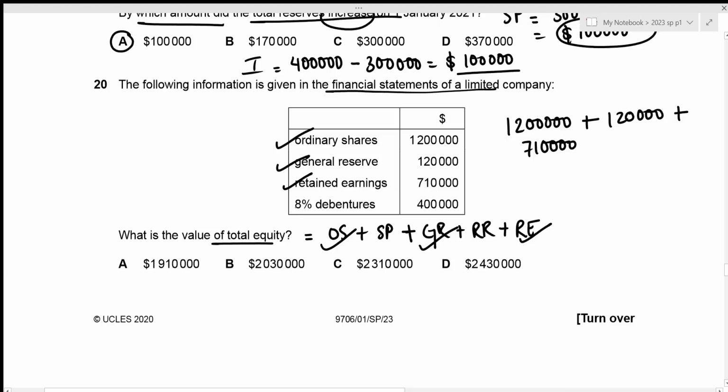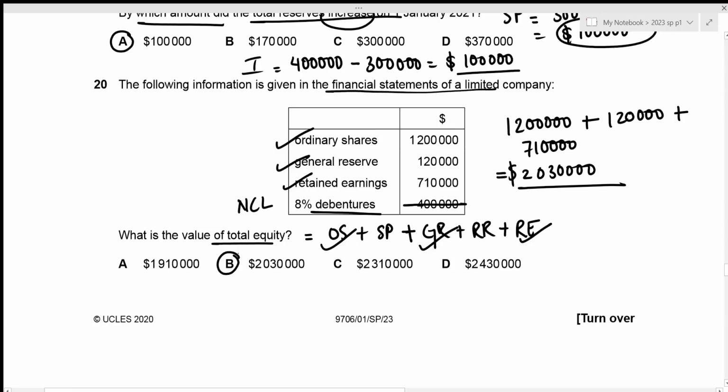And the final one we have is debentures. And remember that debentures are the non-current liabilities, which is not included in our equity. So we can just completely ignore this. So the total value of the equity is going to be 1,200,000 plus 120,000 plus 710,000, which results in 2,030,000. This is the correct answer, which is given in option B.